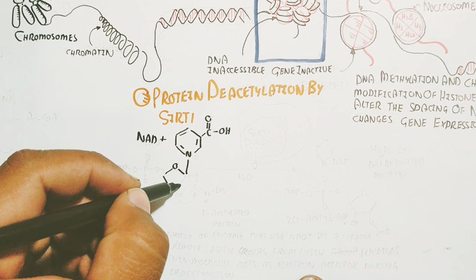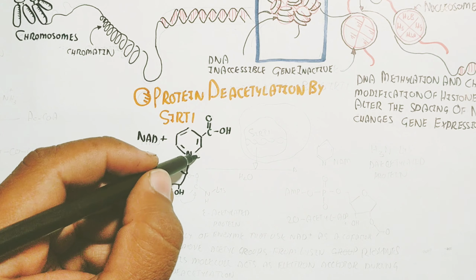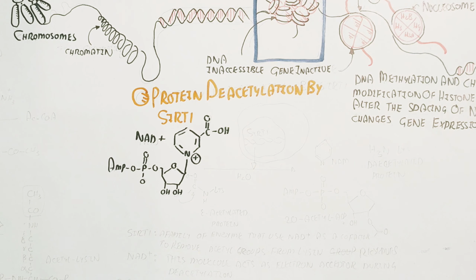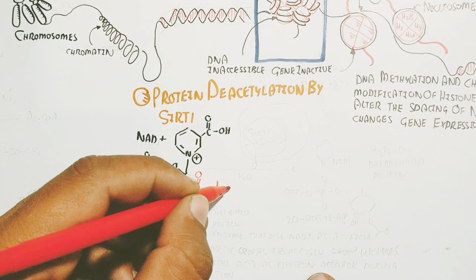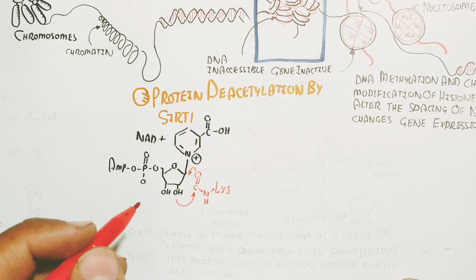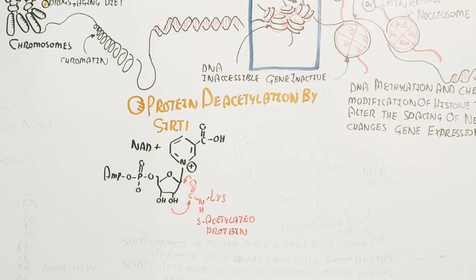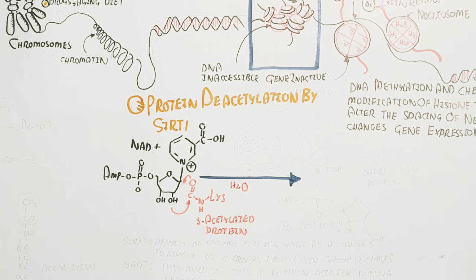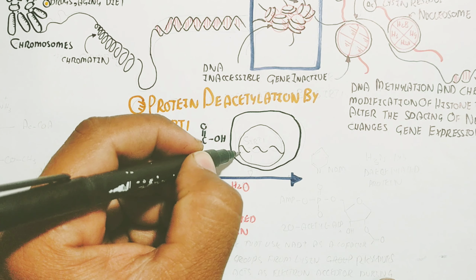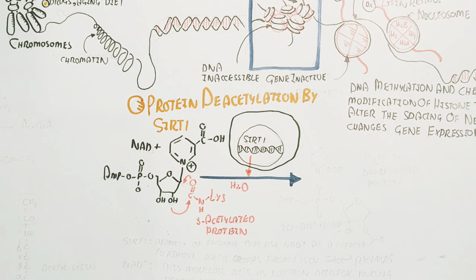Protein deacetylation by the SIRT1 gene is important for the anti-aging process. Remember, NAD plus is a molecule that acts as an electron acceptor during the deacetylation, and here is the lysine residue which contains an acetyl group. It will donate, and the NAD plus will accept it, and in this way the acetyl group is accepted in the presence of water. SIRT1 is a family of enzymes that use NAD plus as a cofactor to remove the acetyl group from lysine.